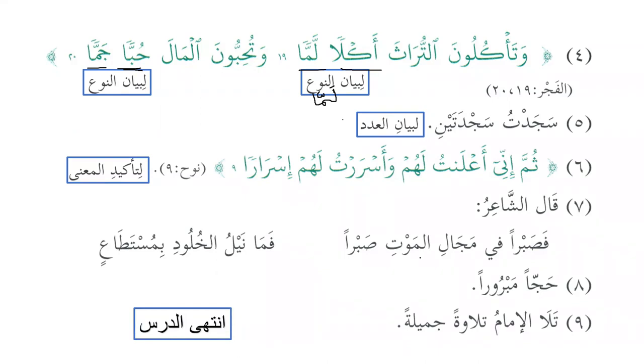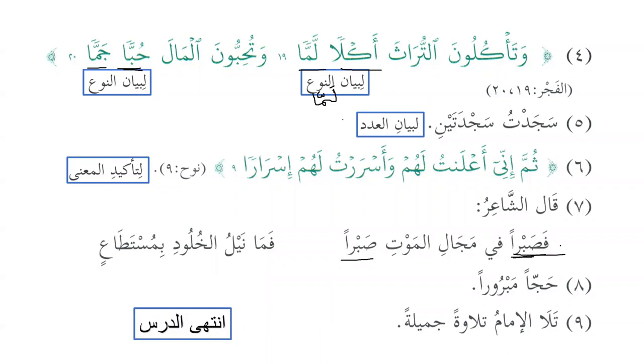فَصَبْرًا فِي مَجَالِ الْمَوْتِ صَبْرًا. So the shair says that you should be patient during the time of death. And what kind of patience should we have? Sabran. So in the beginning we have sabran, right? Why do we have this? This is twice he has given this, right? Yes, it's twice, but we are focused on what we have in the beginning, isn't it? So what do we have in the beginning?